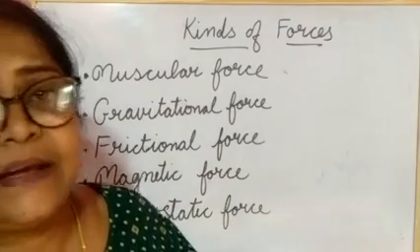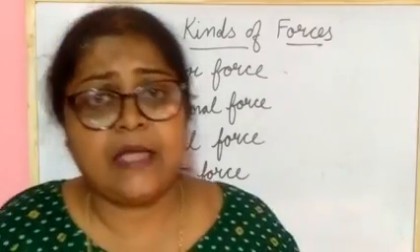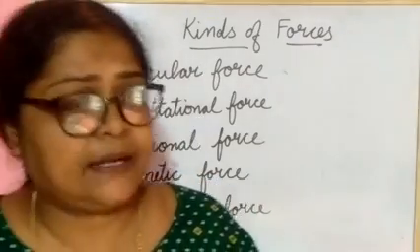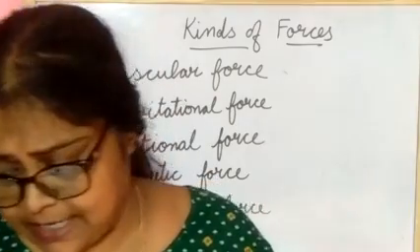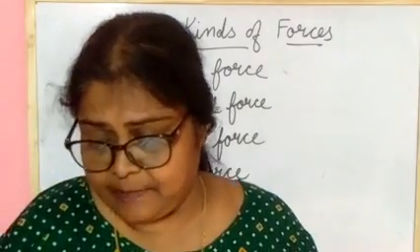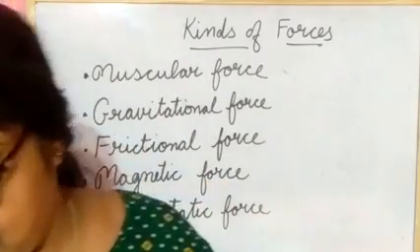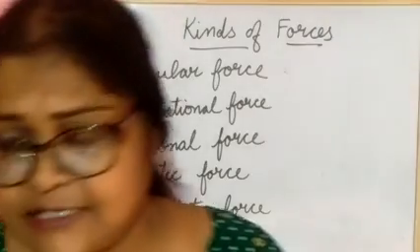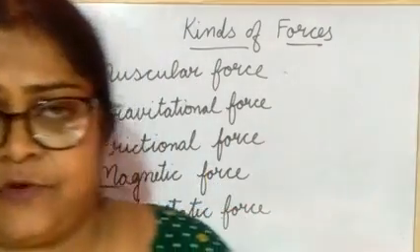Why? Due to the magnetic force. So what is magnetic force? The force extended by the magnet or iron object is called magnetic force.